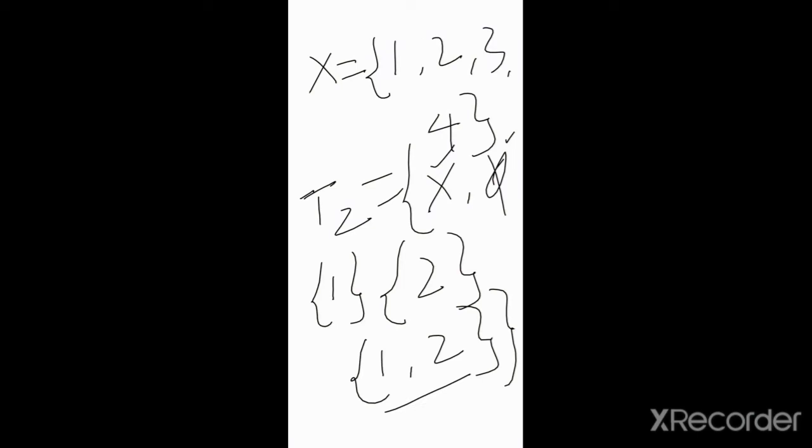Then check the possibility for X and {1, 2}: the answer is X only, and that X is present. You can check other possibilities also, that T2 satisfies that arbitrary unions of members of T2 are present in T2. Clear? So the third rule of topology is obeyed.